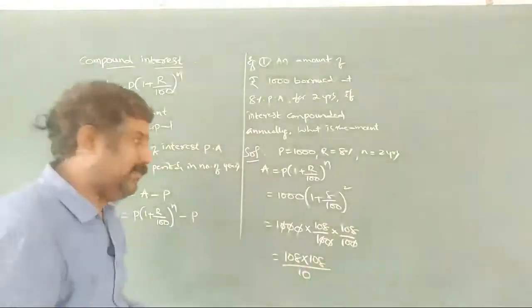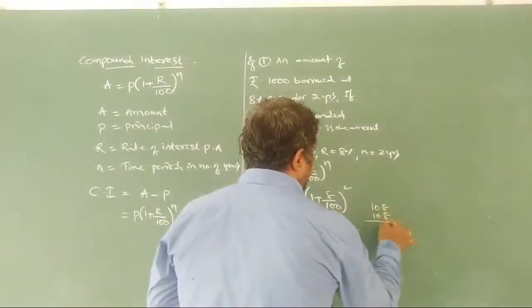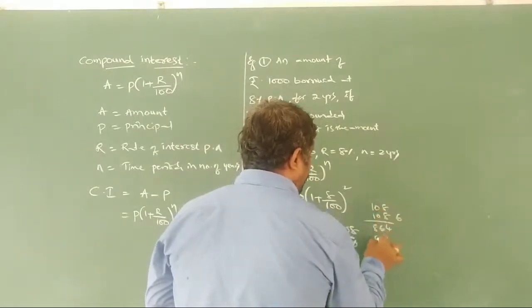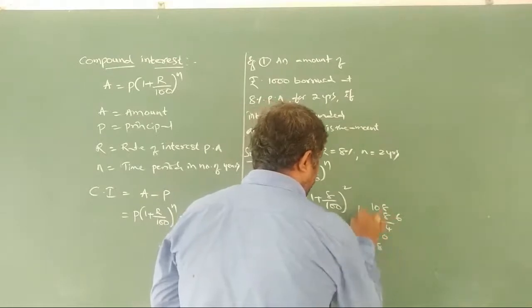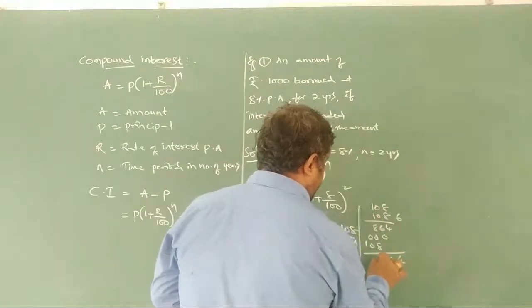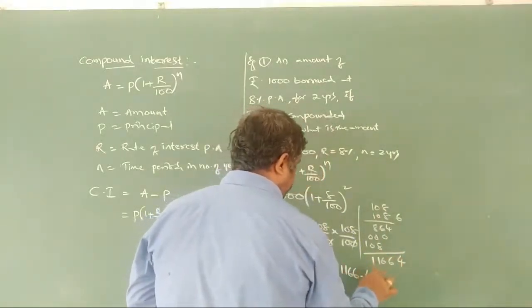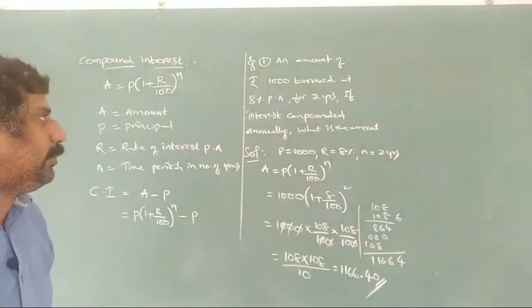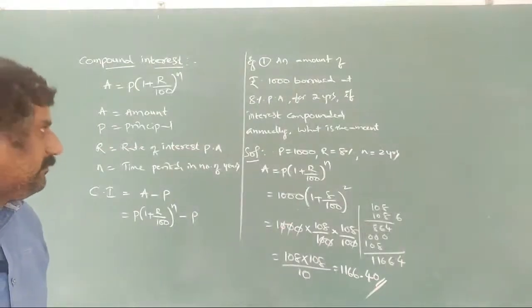We can calculate 108 into 108. 8 8s are 64, 6, 8, 0, 0, 0, 1 8s are 8. So 1166.40 we are getting at the rate of 8% after 2 years.